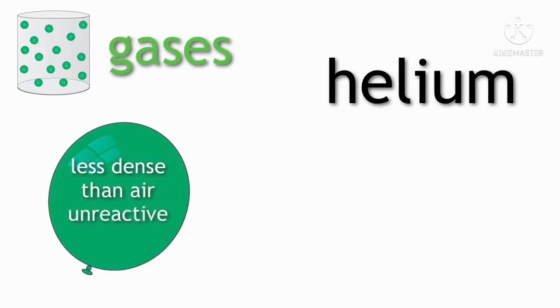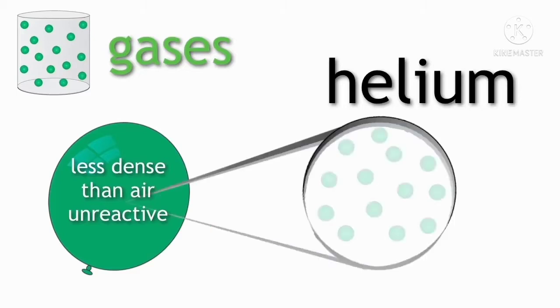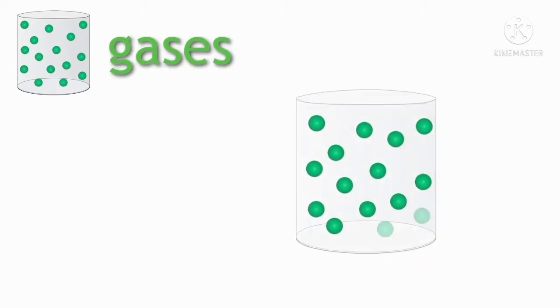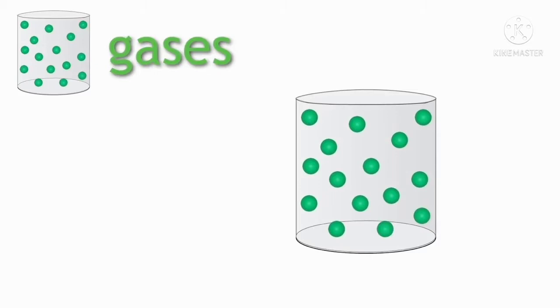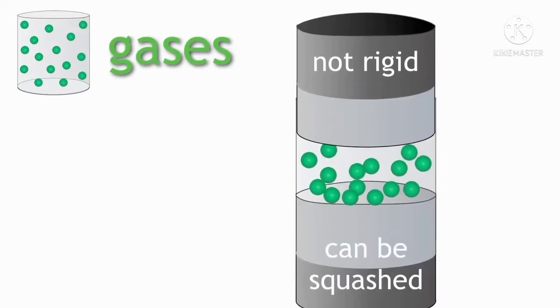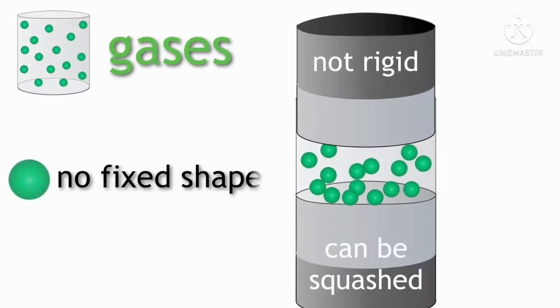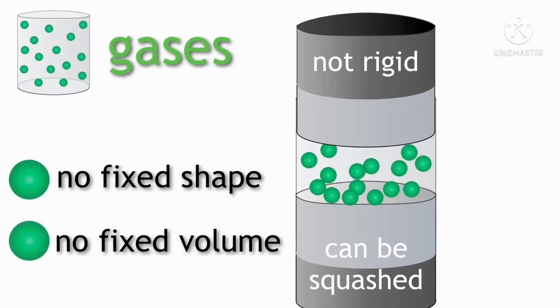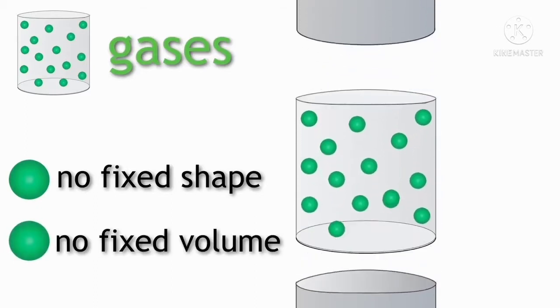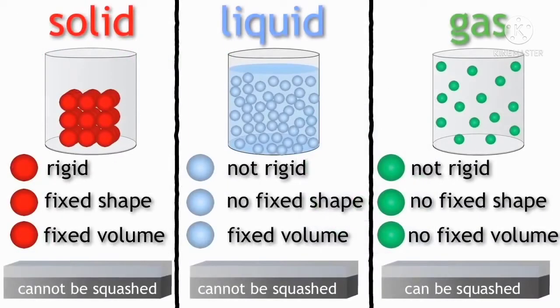Now the particles in gases are placed far away from each other. They are not placed like those of solids and liquids. Can we compress gases? Yes, we can compress gases, and gases do not have a fixed shape or a fixed volume. Now see here, children, we are comparing solid, liquid and gas. And there is a fourth state of matter, that is plasma.